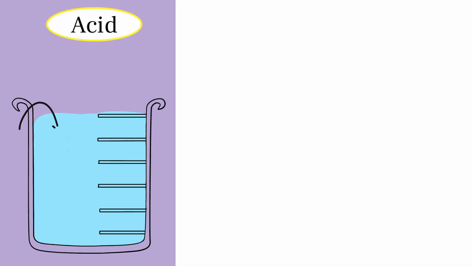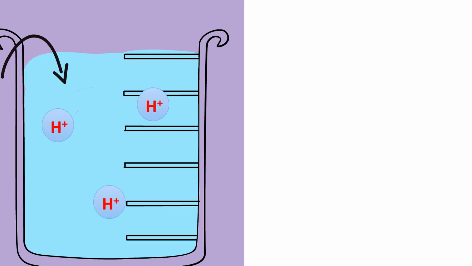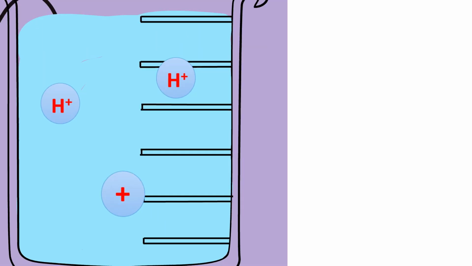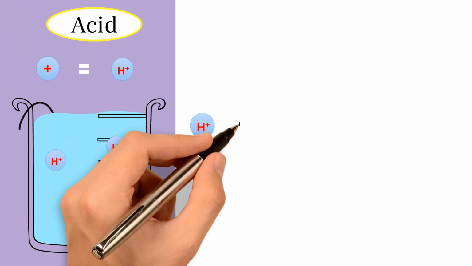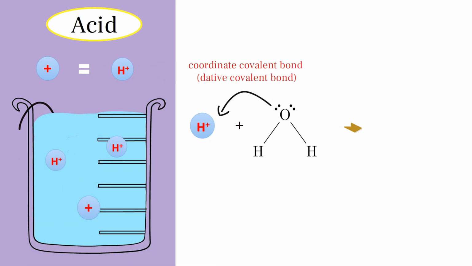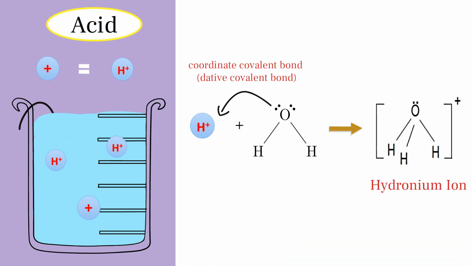Also, Arrhenius explains that acid ionization produces a negative ion and a positive hydrogen ion. This hydrogen ion is a hydrogen atom that has lost its electron, so it can be considered a proton. It's a very infinitesimal particle with a high electrical density, so it cannot be alone in a solution, but is connected by a coordinate covalent bond with a water molecule, forming the hydronium ion.